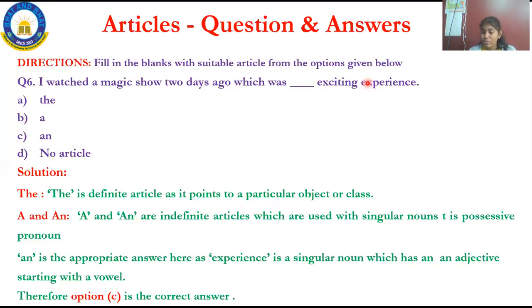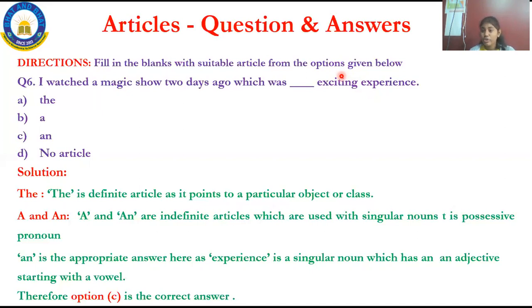Okay, a is used before words beginning with a consonant, but here it is a vowel. Experience is a singular noun and it is a vowel here. What are vowels? A, E, I, O, U. E is a vowel, so I should fill with an. See, what are the uses of a and an?